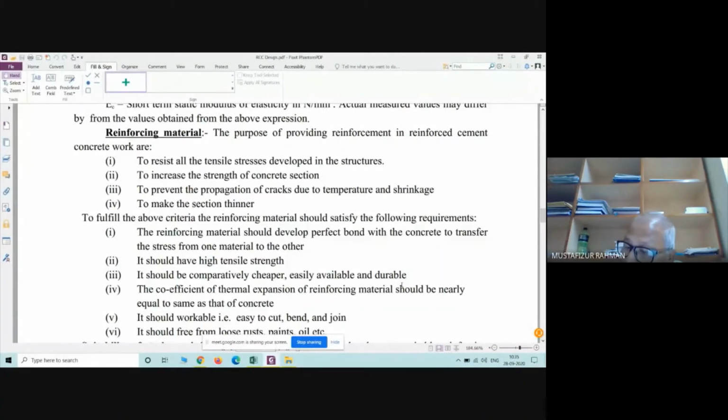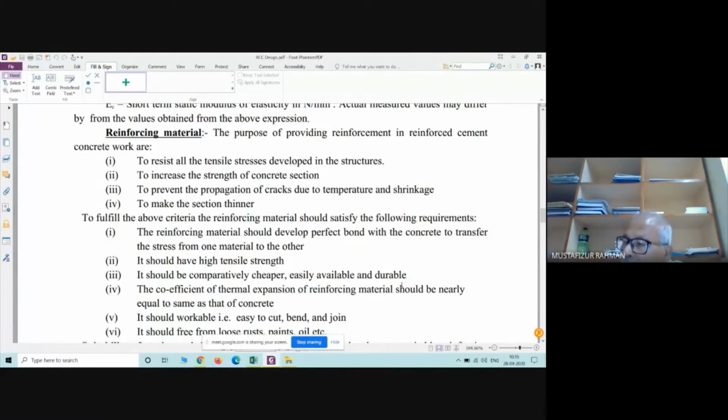Theoretically, all these are available, manufactured by the steel factories. But what I am talking about here is easily available. All these diameters of steel are not easily available at any place.